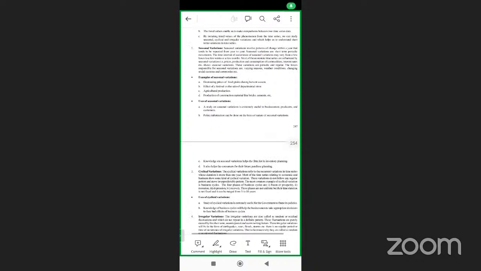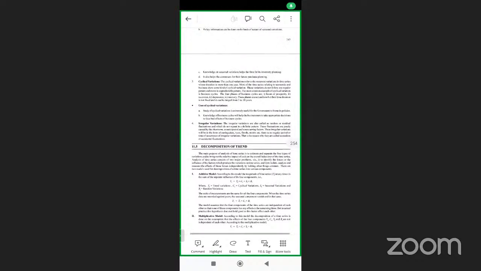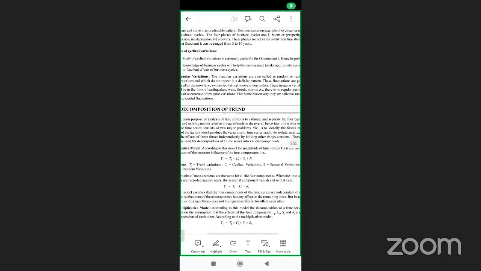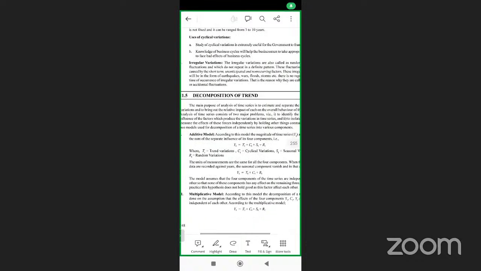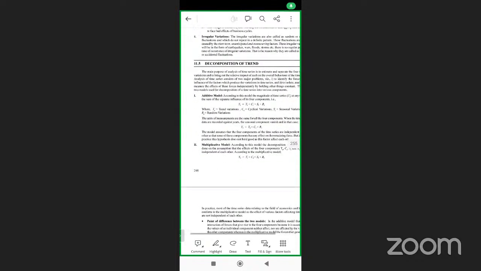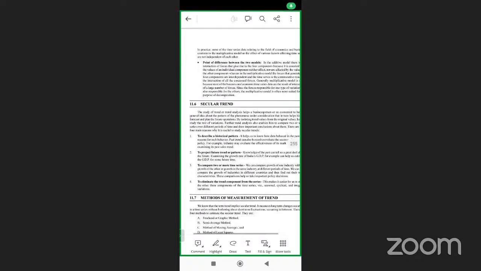Next one, cyclical variation. In one cycle, it will be useful; in another cycle, it won't be useful. Now, irregular variations are random or residual. Sometimes it will change, sometimes it won't change. Now, decomposition of the trend: additive model, multiplicative model, and the points of difference between the two models are also there.